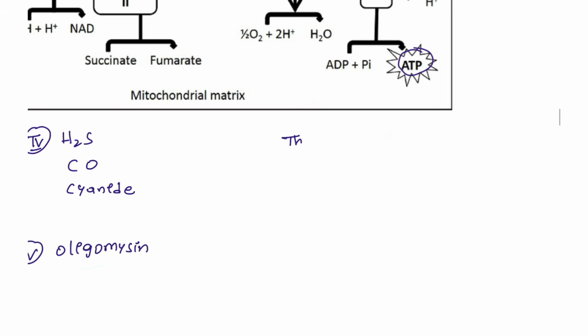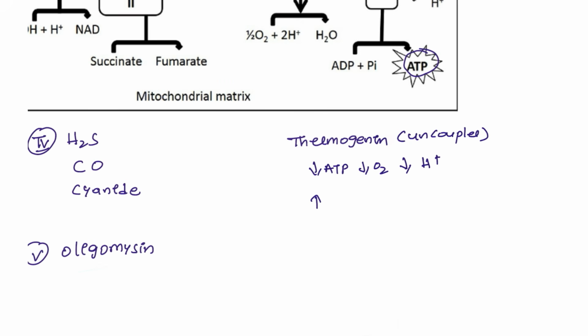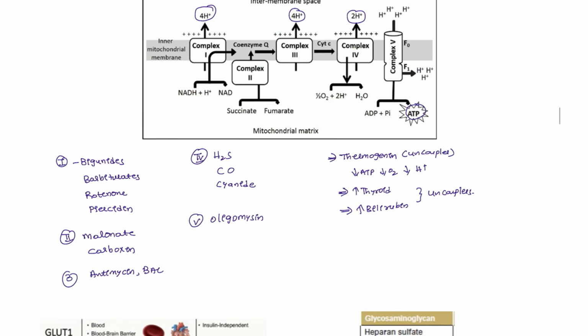Next, thermogenin. What is thermogenin? It is an uncoupler. So if you have severe temperature, it can be the thermogenin. What will it do? It will decrease the ATP, and it will decrease the overall H plus gradient. That is what thermogenin does. This is an important question that has been asked. Next, severe thyroid levels and severe bilirubin levels also act as uncouplers. Okay, this is the importance of oxidative phosphorylation.